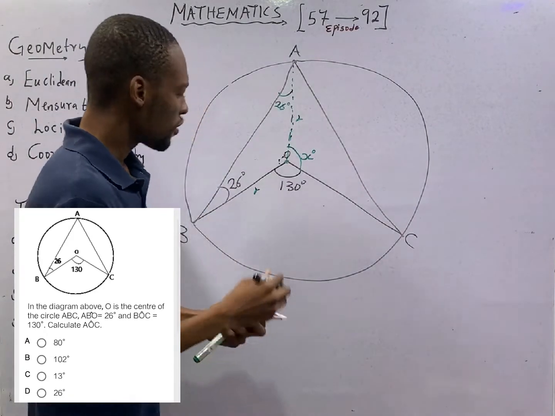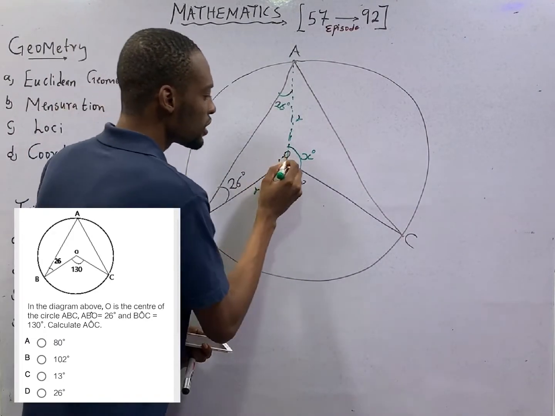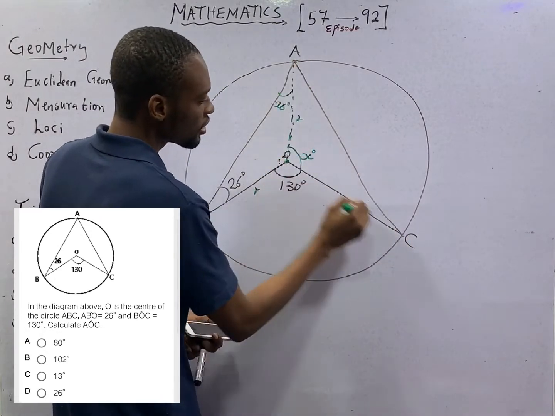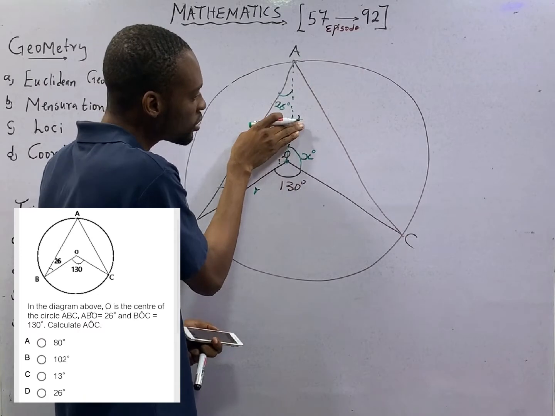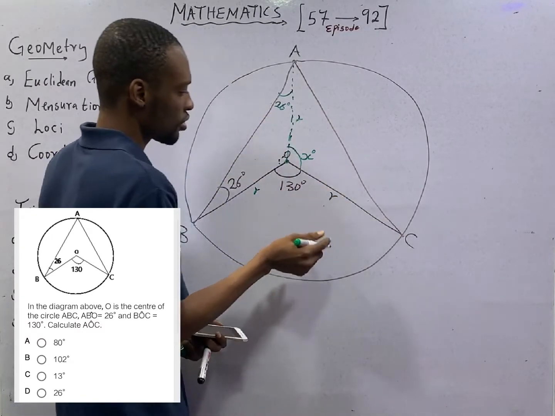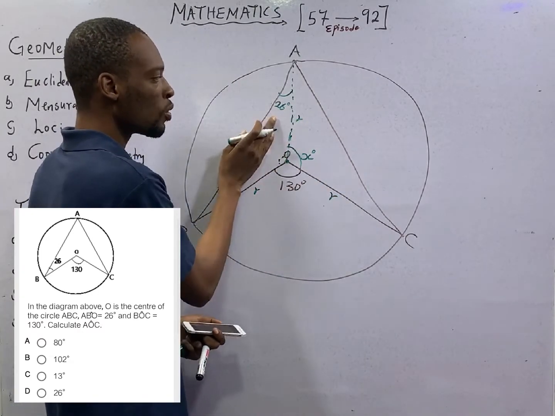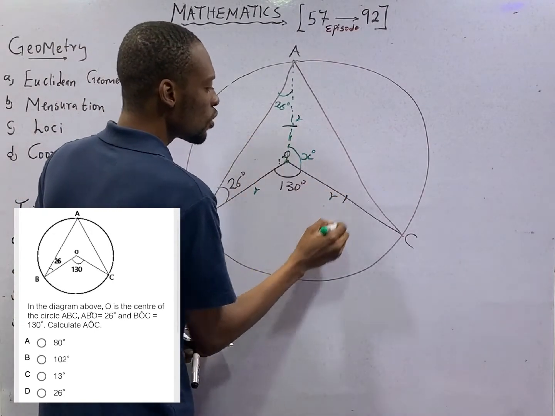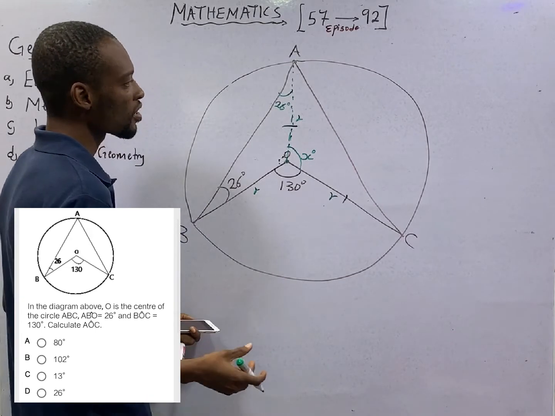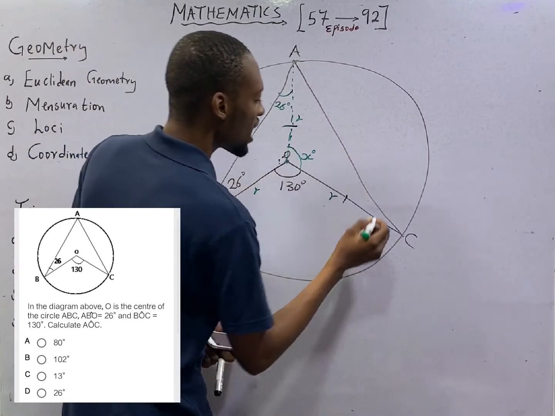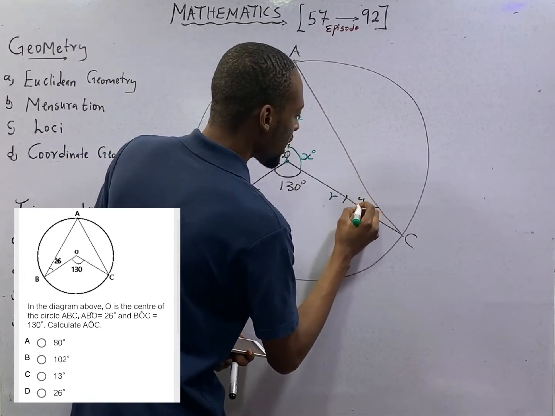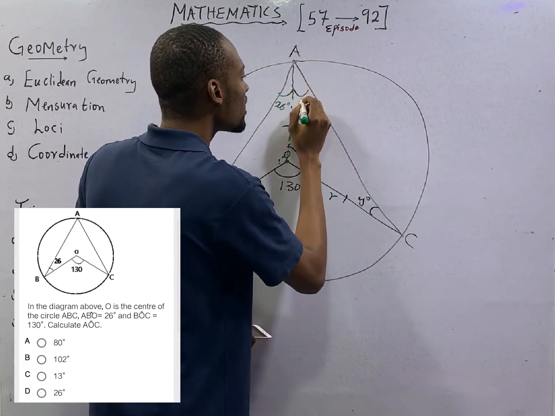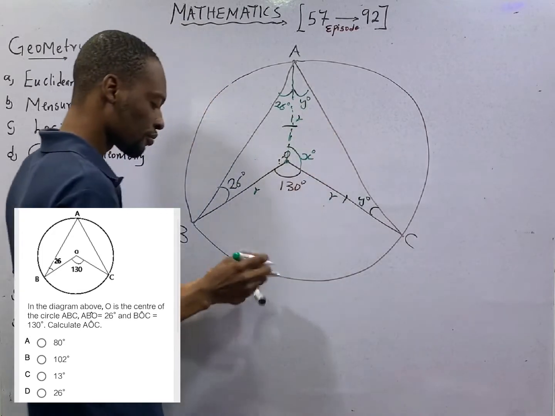Also, this is a line from the center to the end. For this triangle, this is radius and this is also radius. The radii are equal. It means two sides are equal. If this angle is y degrees, here will also be y degrees.